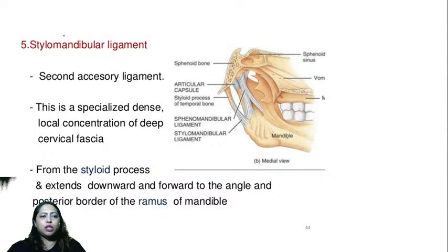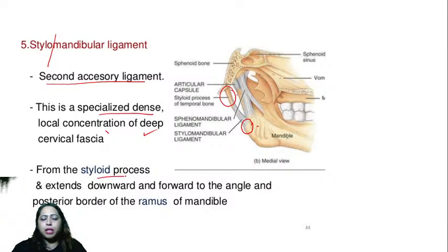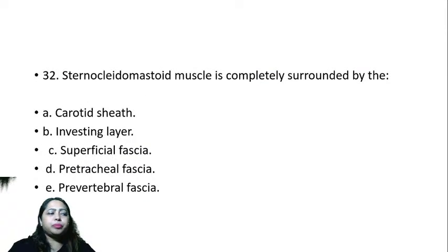Stylomandibular ligament extends from the styloid process to the angle of the mandible, on the inside of the angle of the mandible. So you should remember that it is the second accessory ligament. It is a specialized, dense, concentrated part of deep cervical fascia. It runs from the styloid process to the ramus of the mandible. So that is the extension of the stylomandibular ligament. The name itself tells you. Next one.